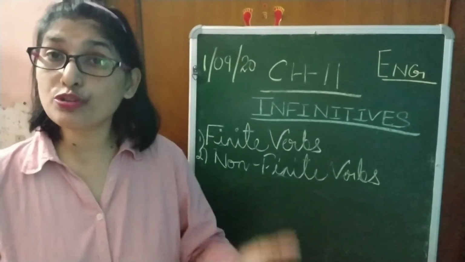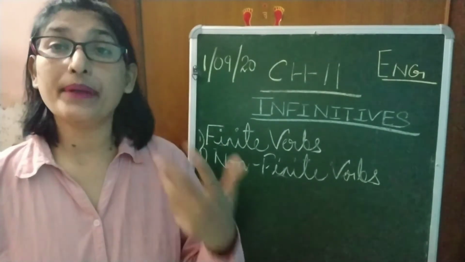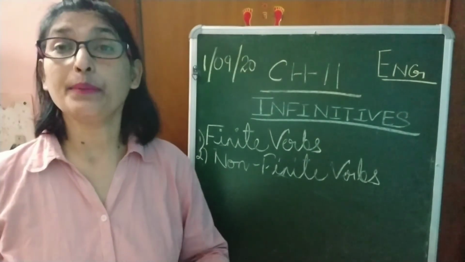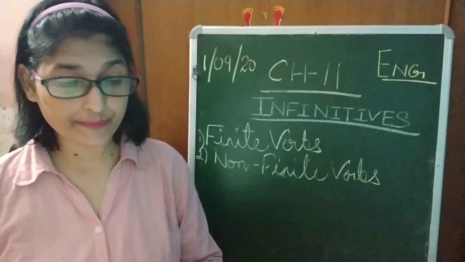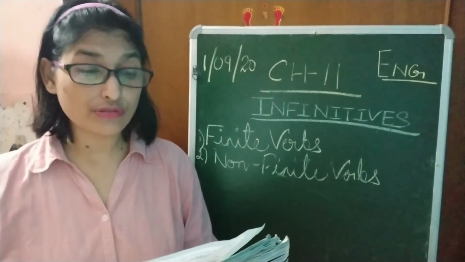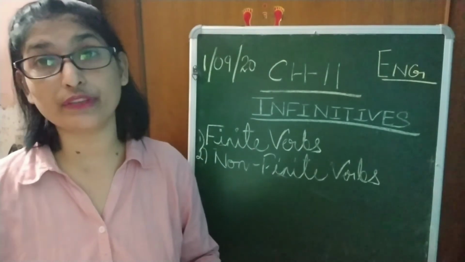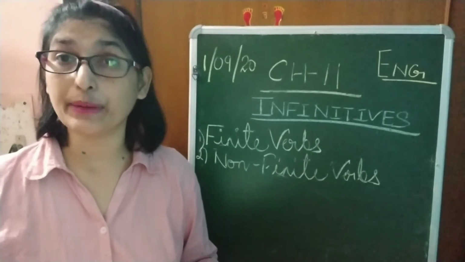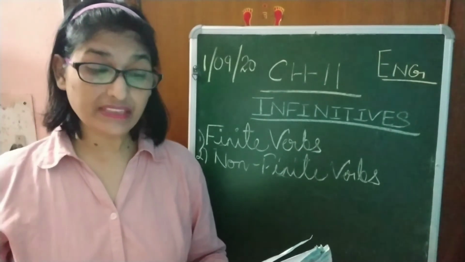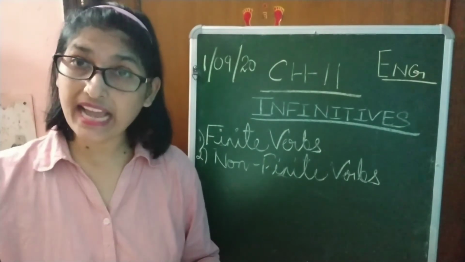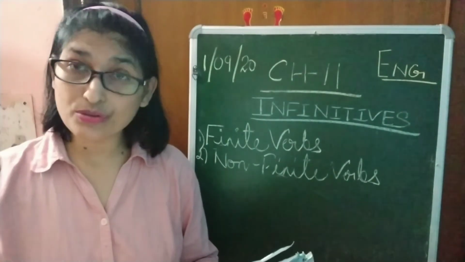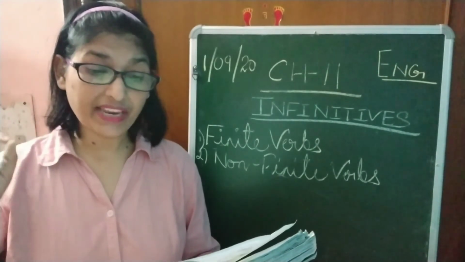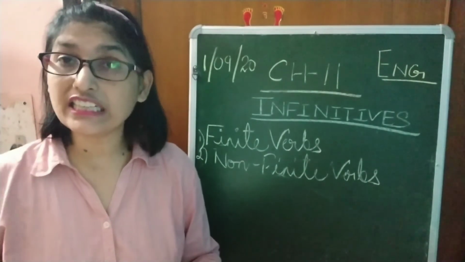In case of to infinitives, we use to. In bare infinitives, we do not use to. That is why it is known as bare infinitive. Now let's see here. The to infinitive: to plus base form of the verb. Always remember, if you are using to, then the base form of the verb will come. Let's see the example. The cat tried to catch the mouse. Got it? Next is, we must plan to start early morning.